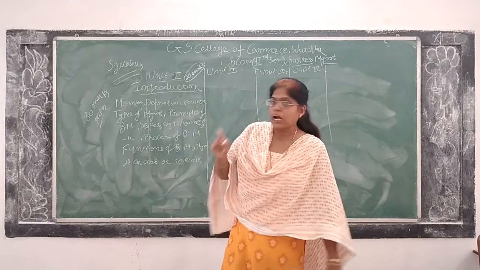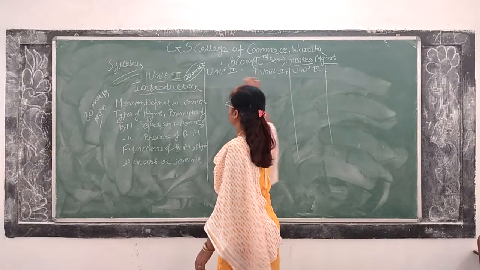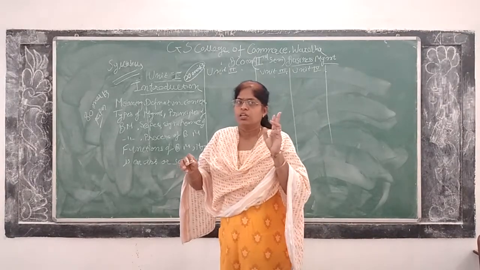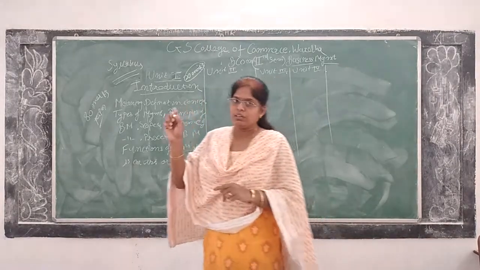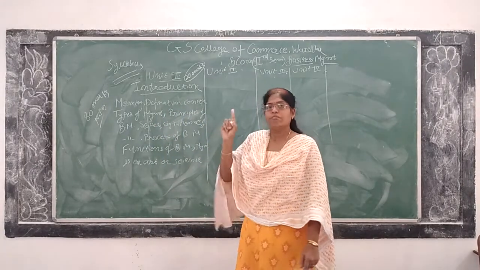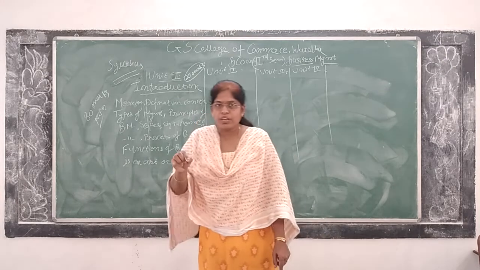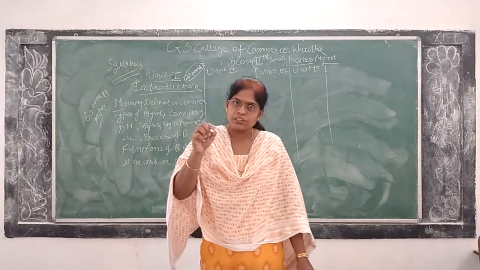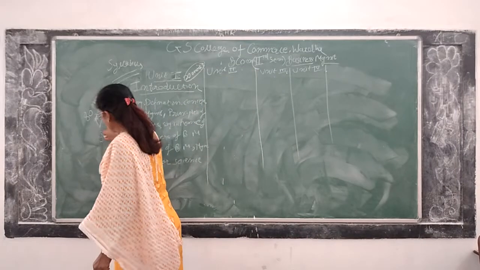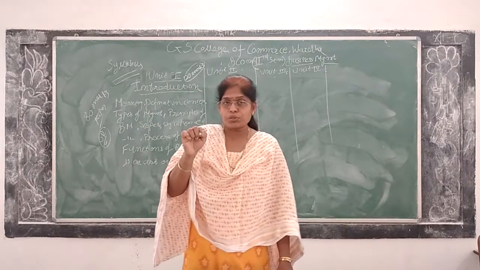But before that, how are these 20 marks distributed? In each unit, you have 3 questions. Question number 1 has sub questions A and B, which are of 8 marks. Otherwise, there is an option, or.